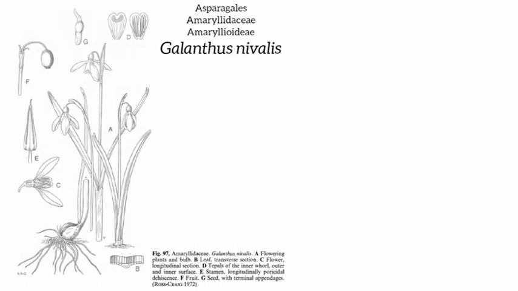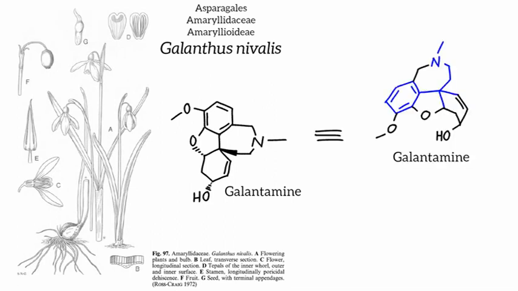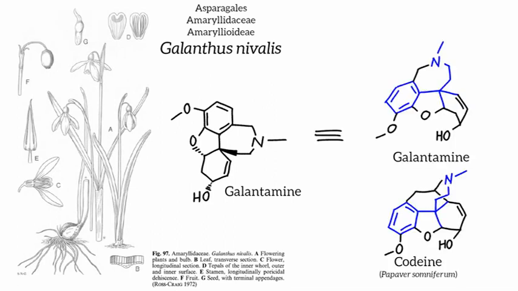Galanthus is a genus in the Amaryllidoideae. They are known as the snowdrops, as they flower early in spring, maybe still in between piles of snow, and they are popular garden plants. They contain galantamine, an acetylcholinesterase inhibitor used for treatment of Alzheimer's disease. This chemical is in many ways similar to some benzyl isoquinoline alkaloids, such as codeine.